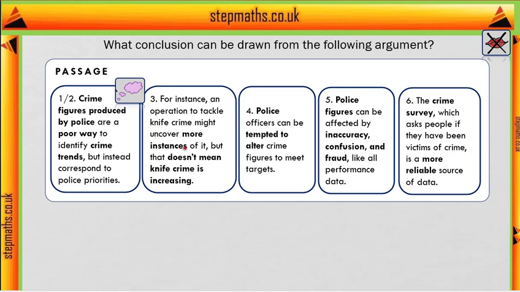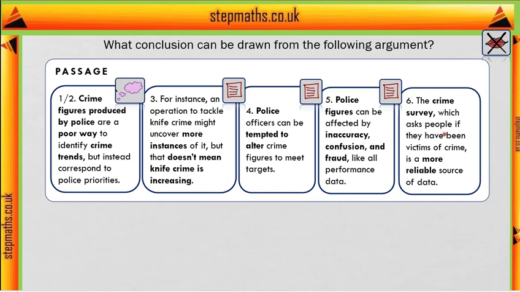So they're saying that the amount of particular types of crime you measure doesn't tell you exactly how much that crime is going on, because it can also depend on what police are focusing on. So as an example, this is just a fact. And then the writer says police officers can be tempted to alter crime figures to meet targets. Since it's just saying something's possible, that's also a fact. They say police figures can be affected by inaccuracy, confusion and fraud, like all performance data. Again, it can be, so it's just saying what can possibly happen.